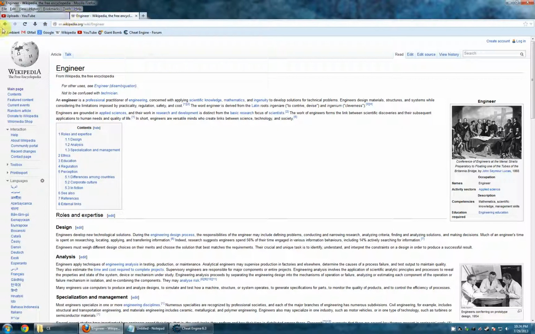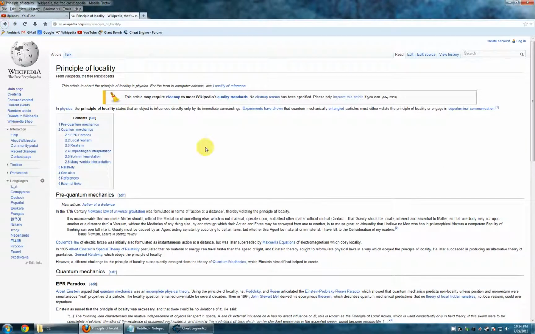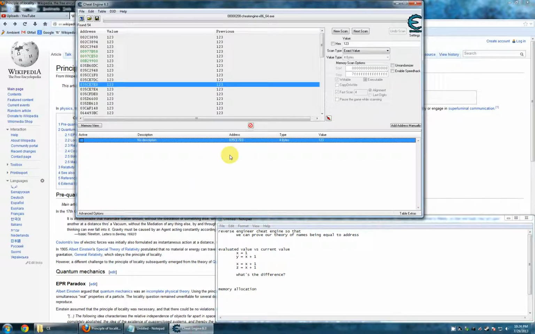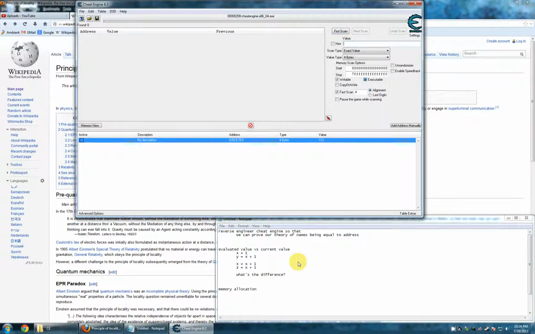Go back to Firefox here, articles engineer. Go back to principal locality. I want to say that's where we left off in the previous video. Got some crap here. Got Cheat Engine open. Alright, so I don't know. New scan. Delete this, sort of reset this a little bit.